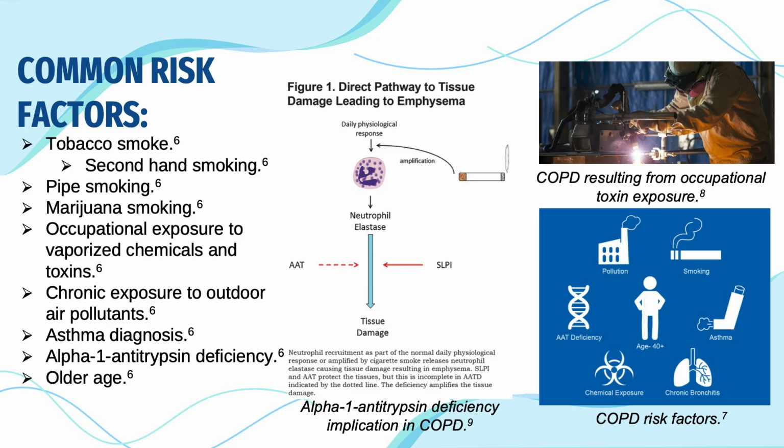The key genetic factor in COPD is alpha-1 antitrypsin deficiency, a mutation that lowers the level of a protective protein, allowing enzymes to damage lung tissue and cause emphysema.